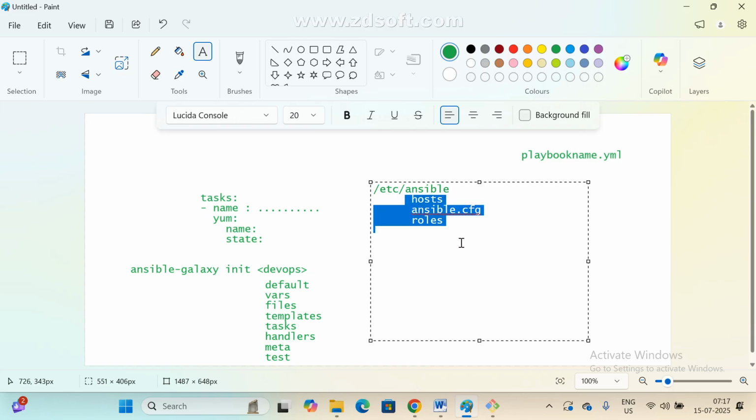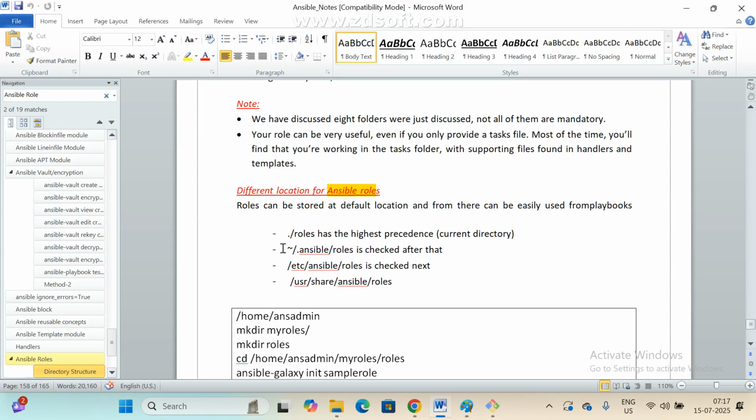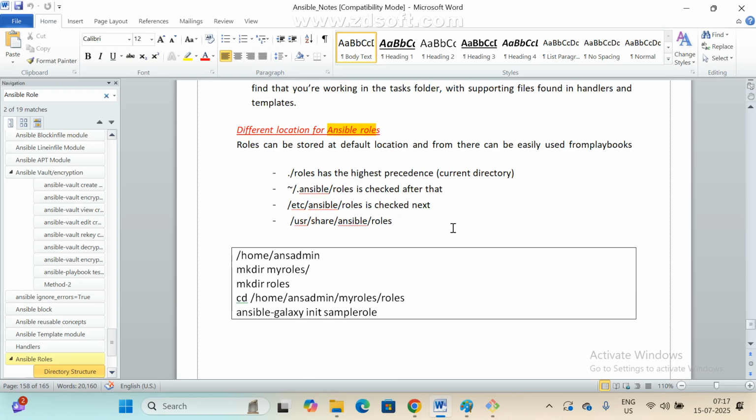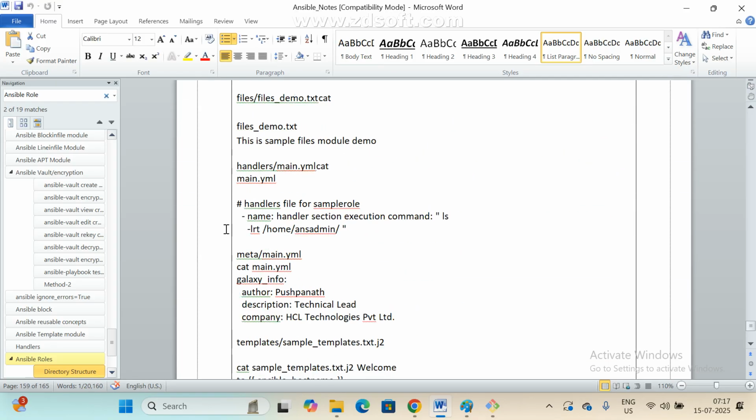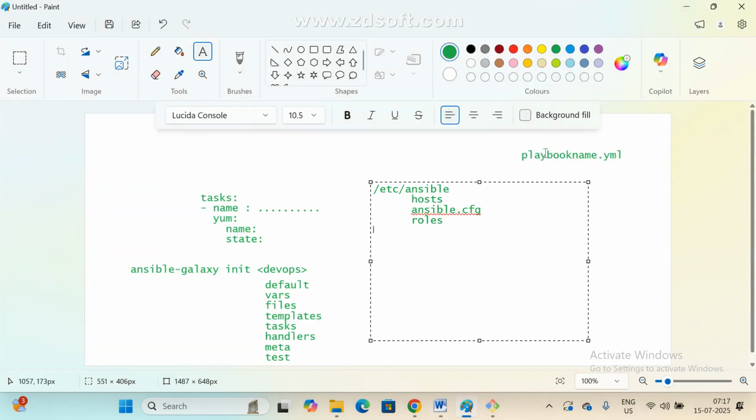Yes, sir. This one. See here, this is the default. Roles here are checked first, and after that the user's Ansible roles directory is checked. So this is the default path. Whatever you want, we can create here. The remaining story is the same only. No need to worry. Now come to here.